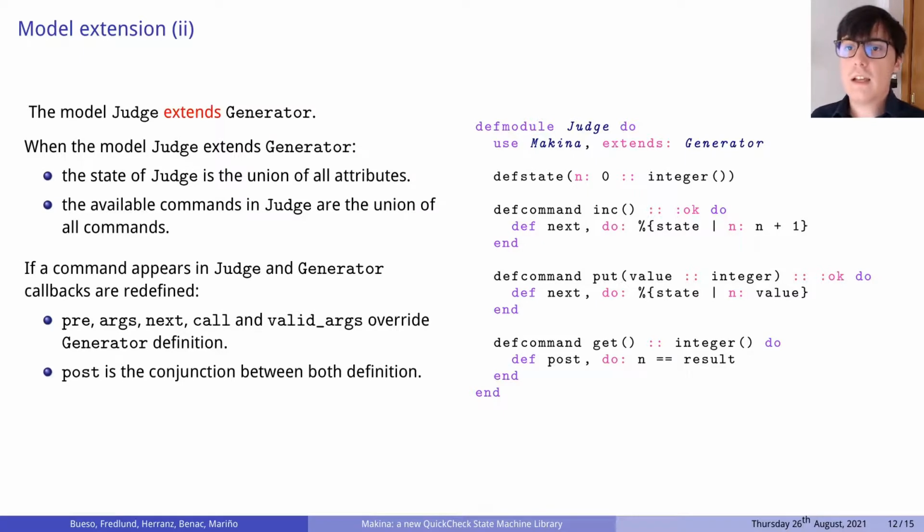In addition to this, the user may want to access definitions from generator in the judge definition. This can be achieved using the super function, which is accessible in all callbacks. So this is the extension mechanism that Machina provides to the user. Now let's dive into parallel composition.